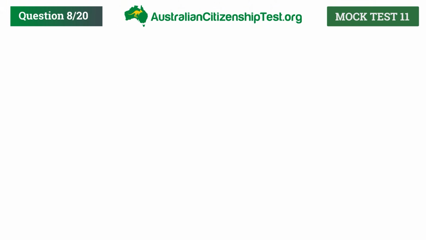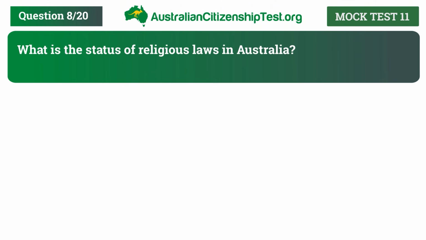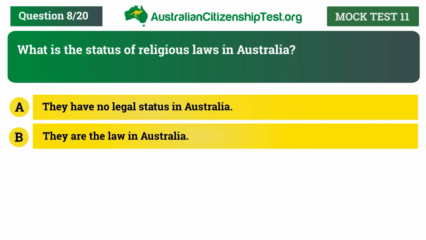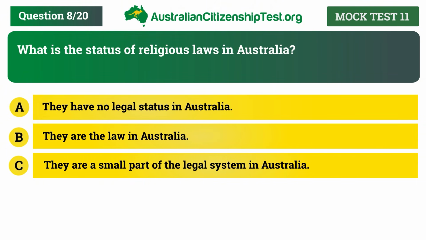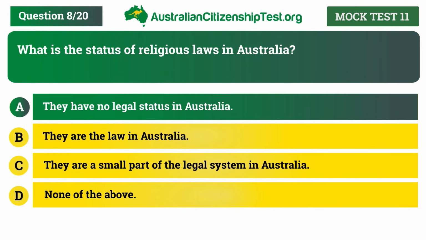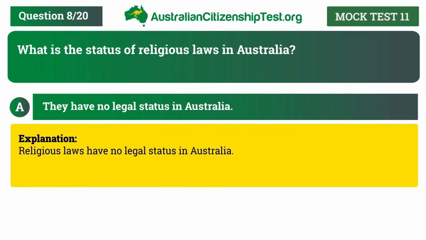Question 8. What is the status of religious laws in Australia? A. They have no legal status in Australia. B. They are the law in Australia. C. They are a small part of the legal system in Australia. D. None of the above. The correct answer is A. They have no legal status in Australia. Explanation. Religious laws have no legal status in Australia.